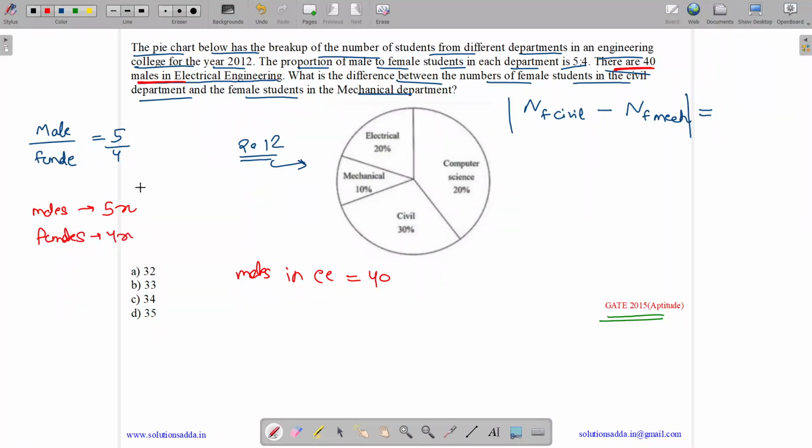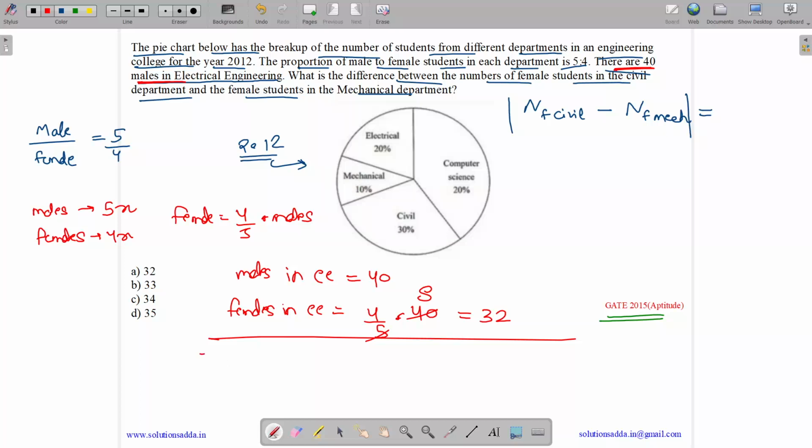Or we can also find females by cross multiplication, which gives 4 by 5 into the number of males. So what are the females in electrical? Females in double E equals 4 by 5 into the number of males, which is 40. So 5 eights are 40, so we got 32 females in electrical.